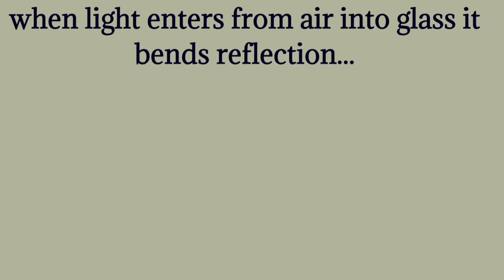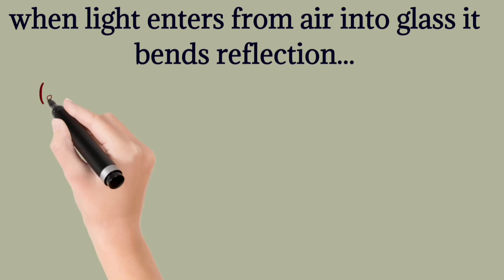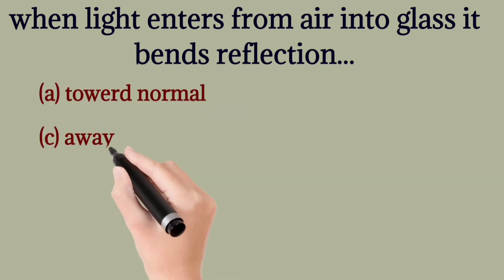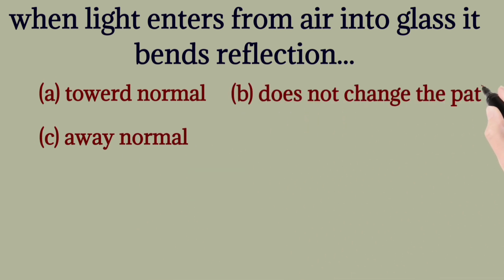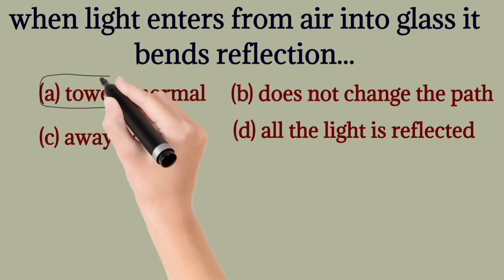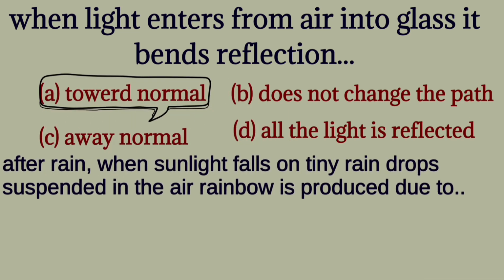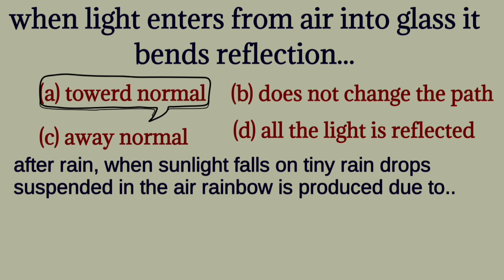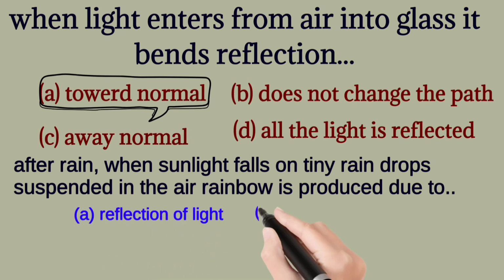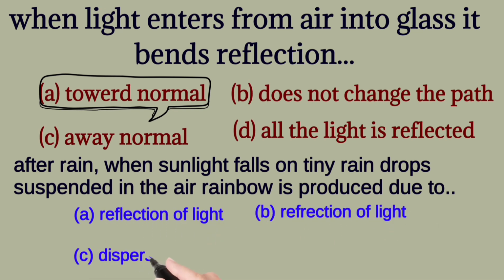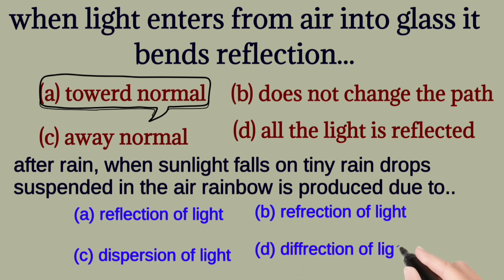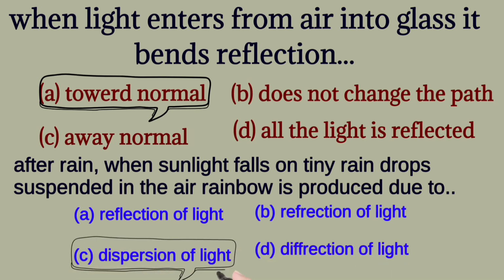When light enters from air into glass, it bends toward normal, away normal, does not change the path, all the light is reflected. The correct one is toward normal. After rain, when sunlight falls on tiny raindrops suspended in the air, a rainbow is produced due to reflection of light, refraction of light, dispersion of light, diffraction of light. The correct one is dispersion of light.